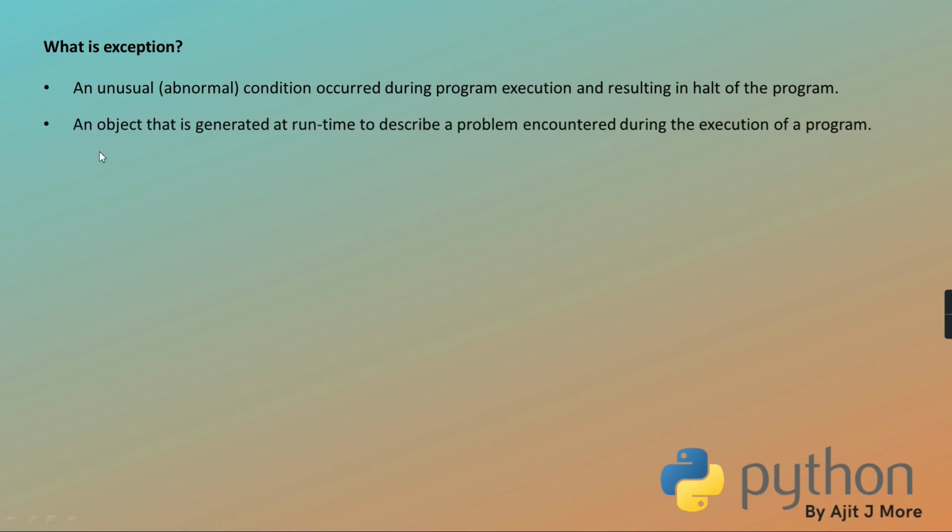But from Python's perspective, what is an exception? It is an object which is created at runtime, but only when that abnormal thing occurs. So during execution, if the abnormal thing occurs, then to describe that problem, an object is created. Okay, so an object is created at runtime to describe the problem which occurred during the execution.